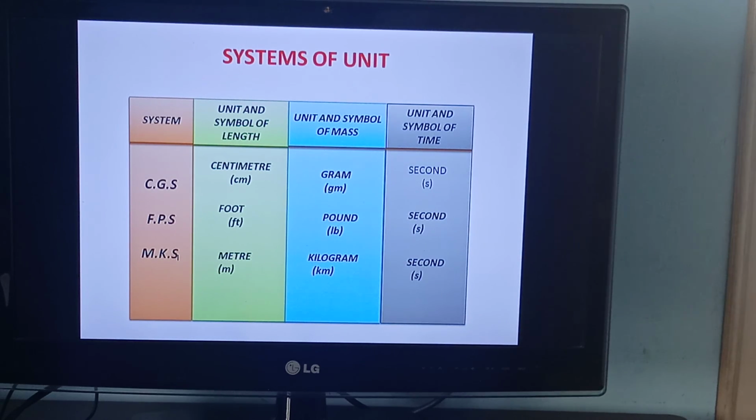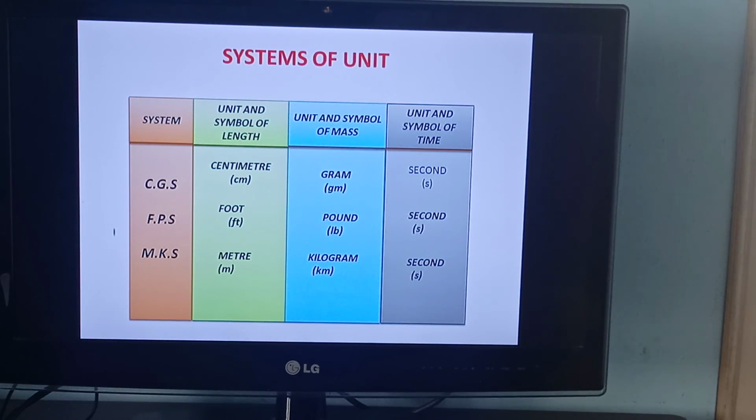So these 3 systems were used. But before, I said the unit should be universally accepted, the same. If there are changes in these measurements, do trading, marketing and international relations go well?